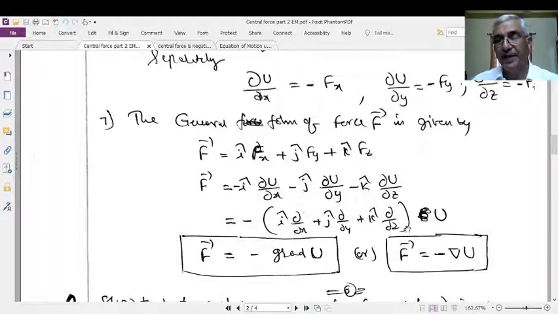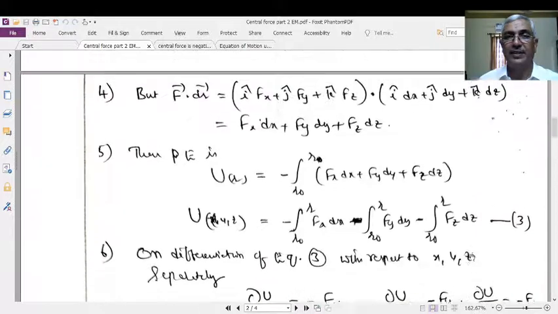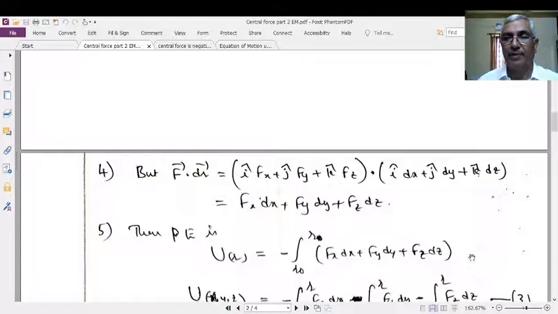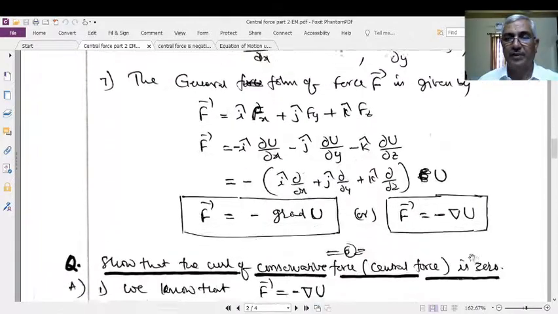Gradient means del of U. This is one of the properties of the central force.